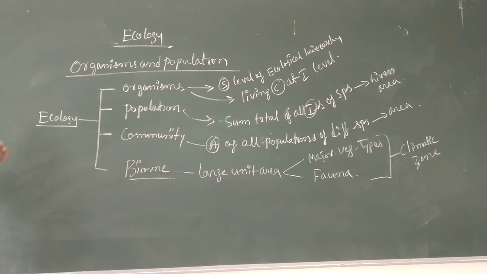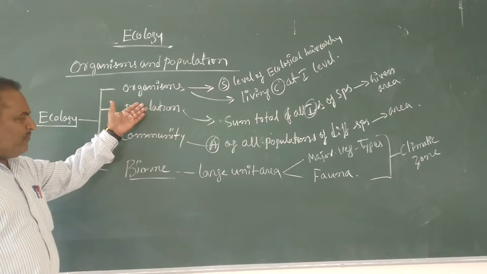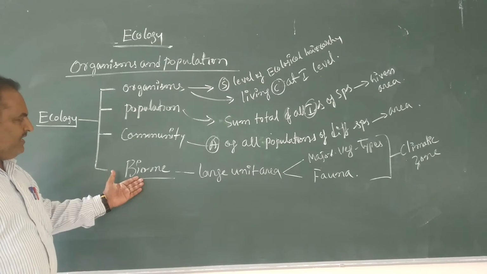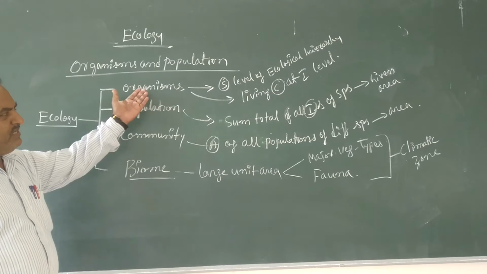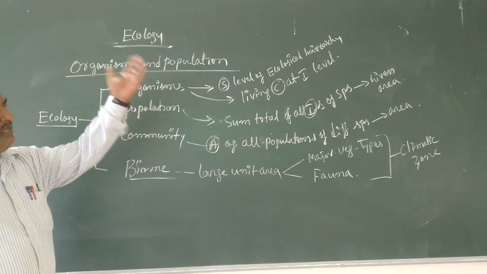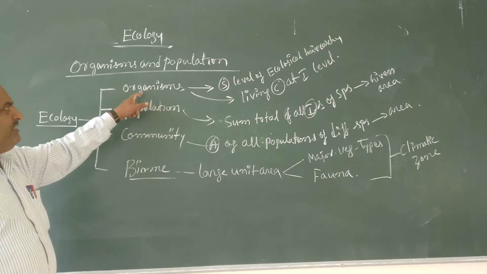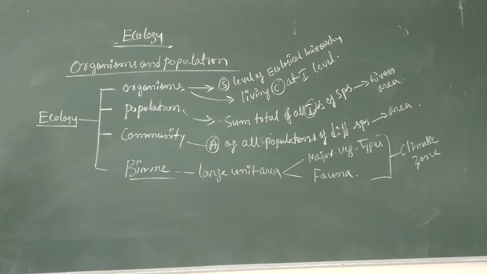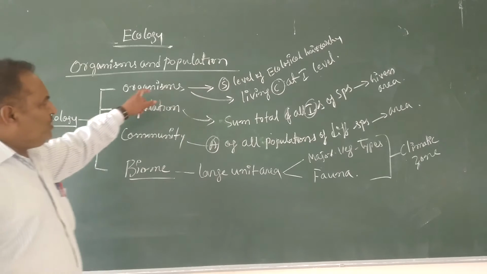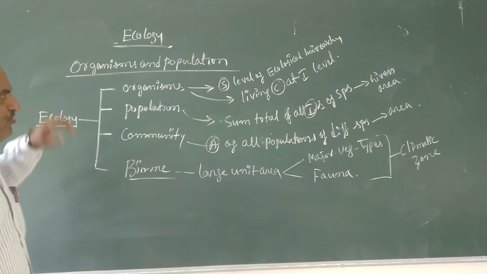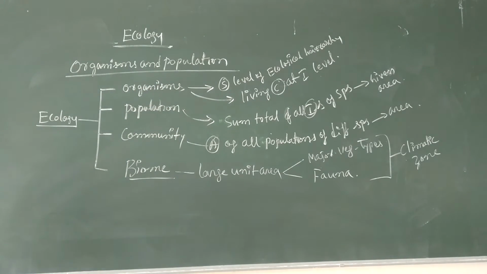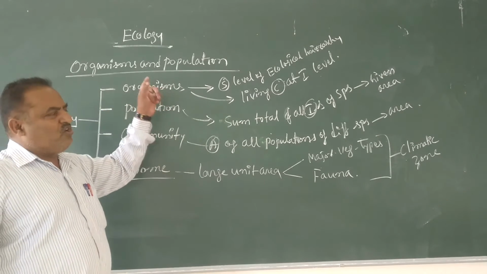In the case of ecology: organisms, population, community, and biome. Here organism means living component in the environment at the individual level. The ecology at the organismic level is called physiological ecology.